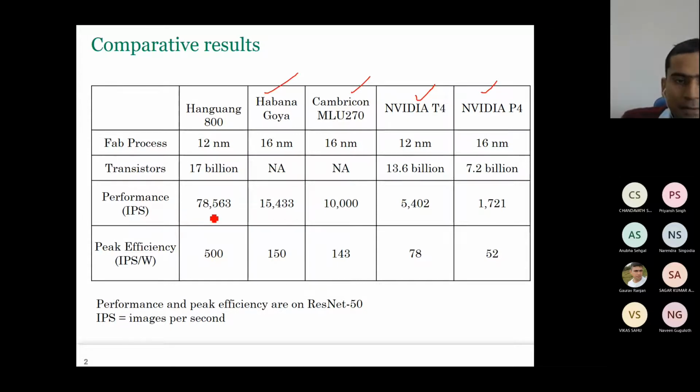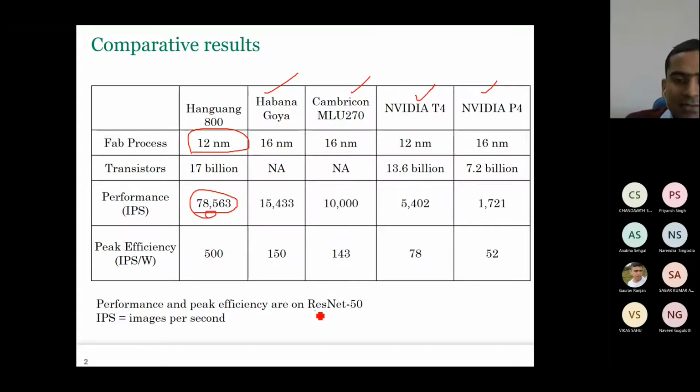Now here you can see why I'm discussing this one, Han-Guang. This is the first chip that Alibaba has designed, and this itself is very good. It is designed only in 12 nanometer. It is not even 7 nanometer. That means if they were to move to 5 nanometer and so on, that will be even much better results.